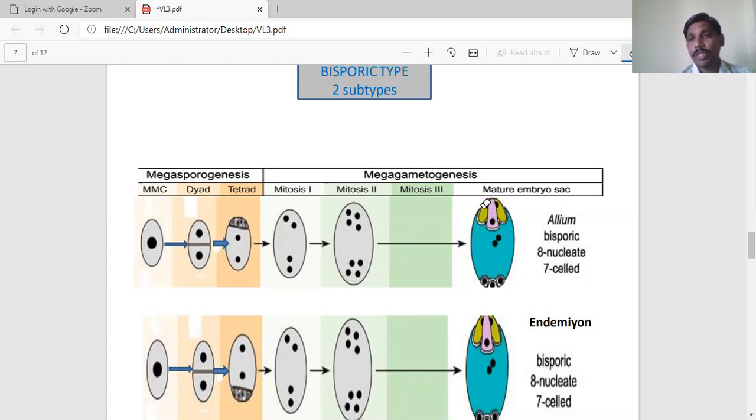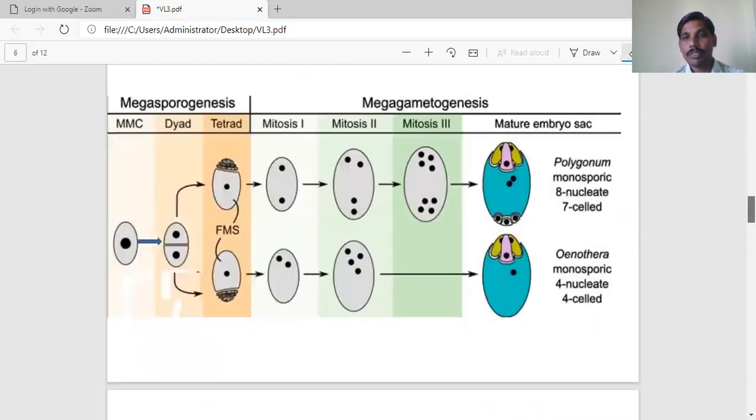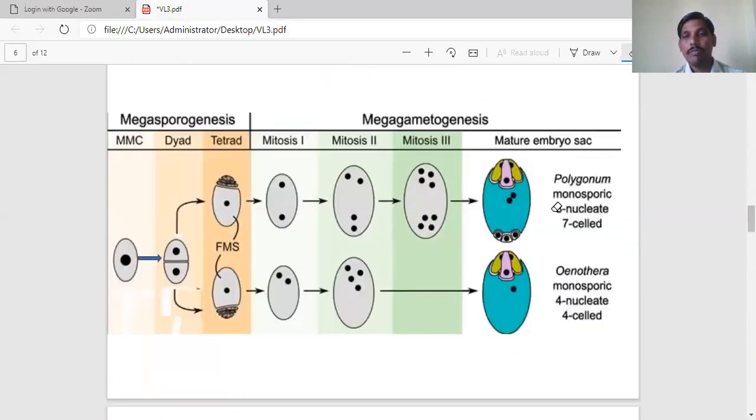They form new cell walls and constitute the egg apparatus. And here also these 3 nuclei are organized as antipodal cells. In the middle of the embryo sac, 2 haploid nuclei fuse. Structurally it resembles the polygonum type. But what is the difference?